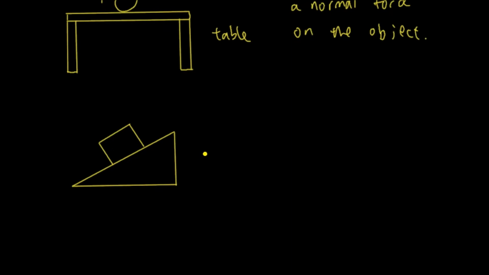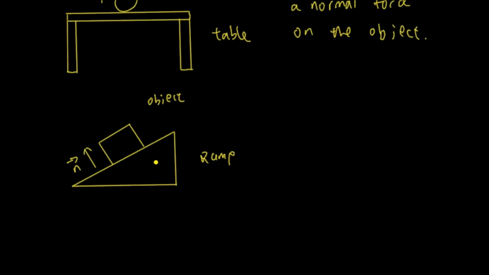So let me just label this. That's a ramp. That's the object. We know that the ramp is still exerting a normal force on the object. So here, let me write it here. The ramp is exerting a normal force on the object.